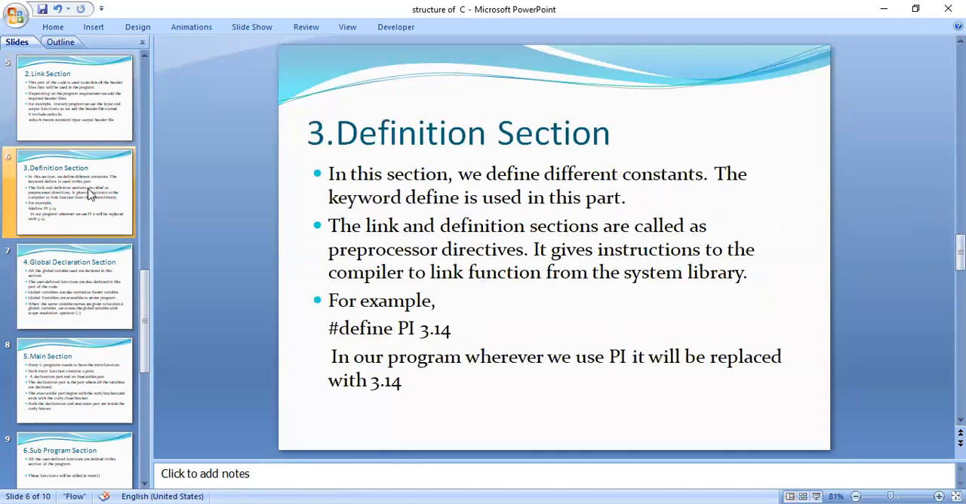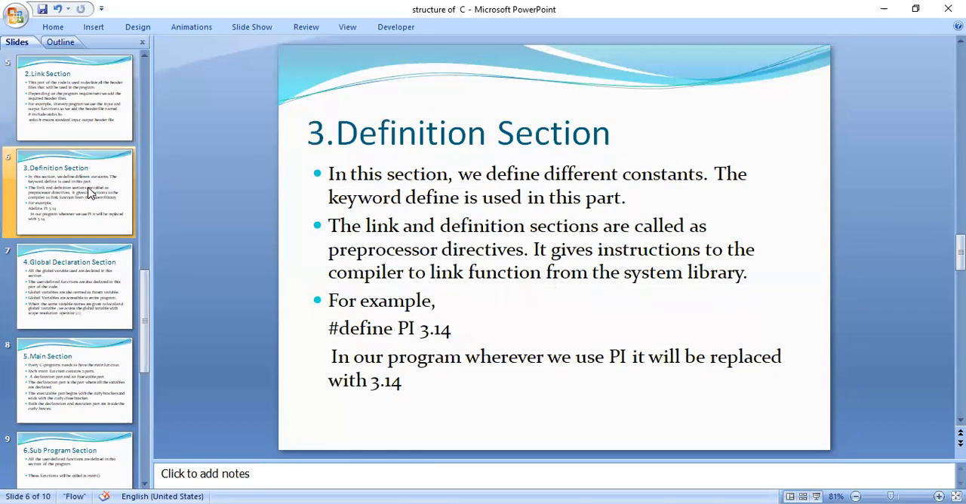And now moving to the definition section. I said each and every section has its own priority. So the priority of the definition section is to declare the constants. Whatever constants we are using in our program are going to be declared in the definition section.